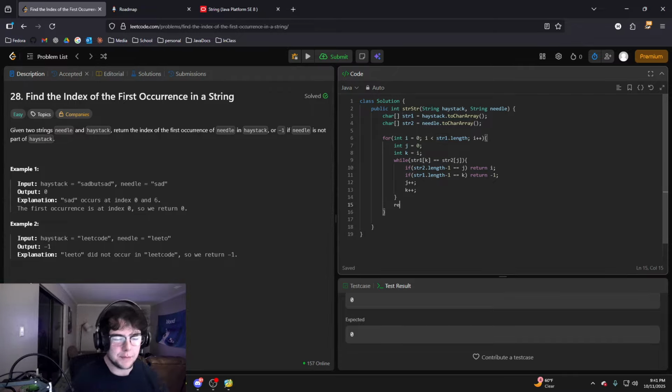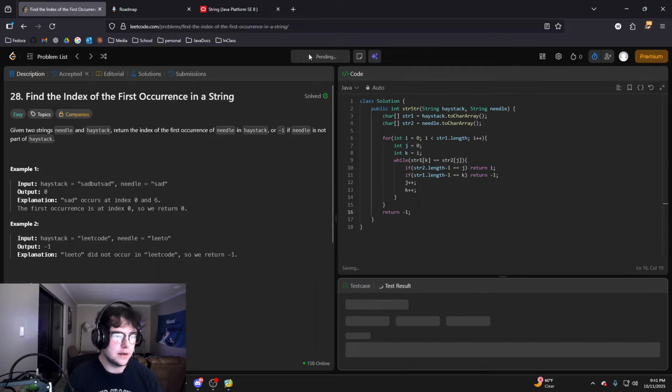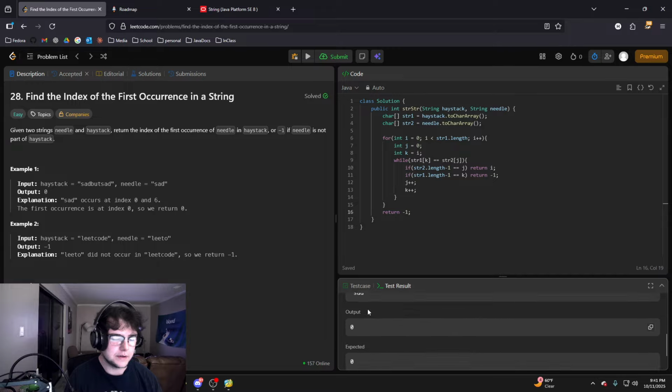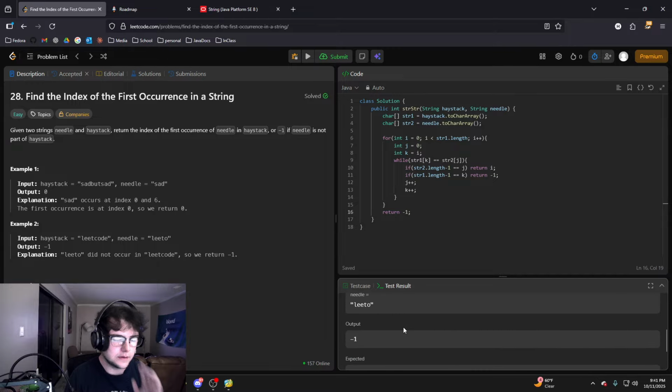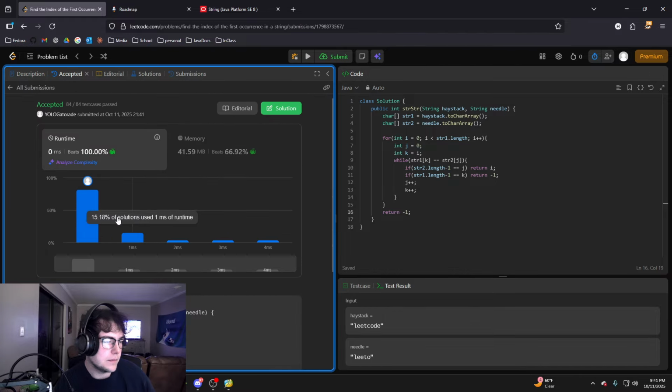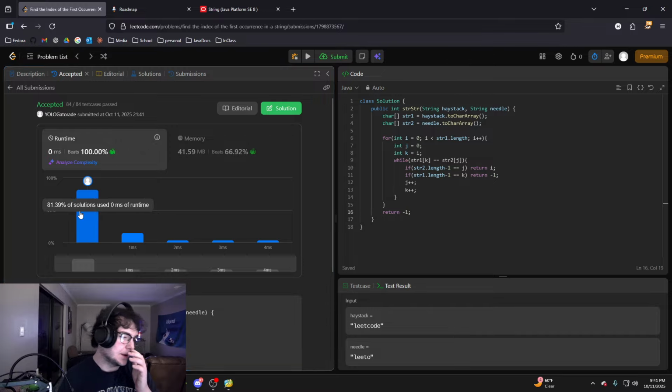And then if it breaks out of this loop, we know that we have not found the value, so we want to return -1 at the end. And this should work for the examples. There we go. So we returned 0, that's what we wanted, and this one we returned -1 because it's not in the array. And if we submit this code, it should complete. It took 0 milliseconds, it beats 100%.